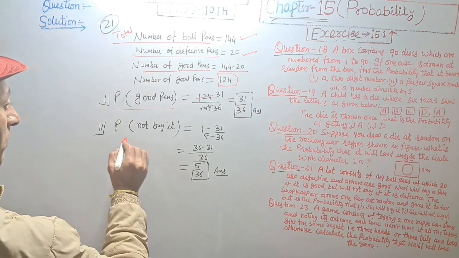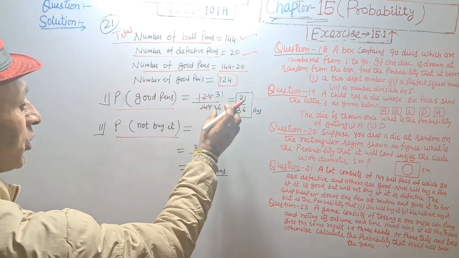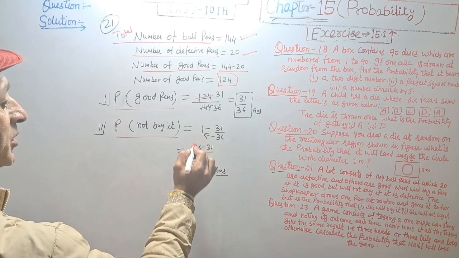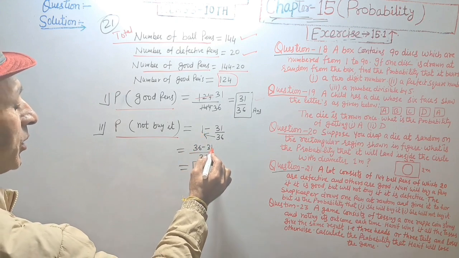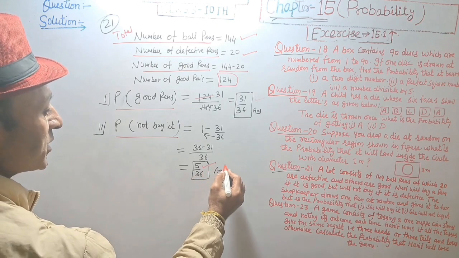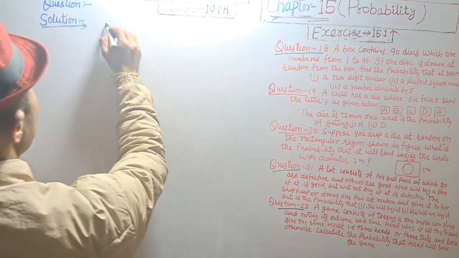Answer. And she will not buy it, that is 1 minus probability of she will buy it, 31 upon 36. 36 minus 31 is 5, that will be 5 upon 36. Answer.